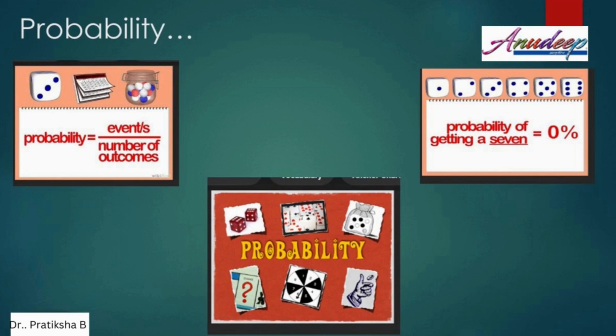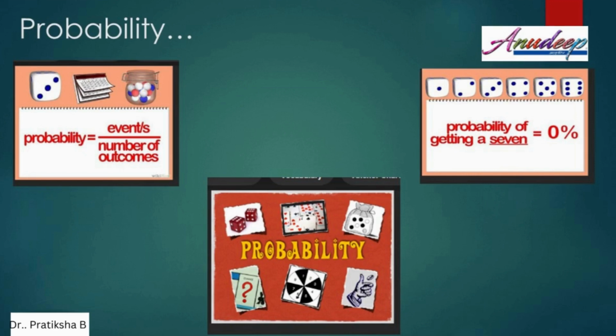As you can see in the other picture on the screen where dice are displayed, a die has faces representing the numbers 1, 2, 3, 4 and so on. So what is the probability of getting a number 7? As you can see and very well understand, there is no 7 on a die. So it is an impossible event, and that is why the probability of getting 7 is equal to 0.